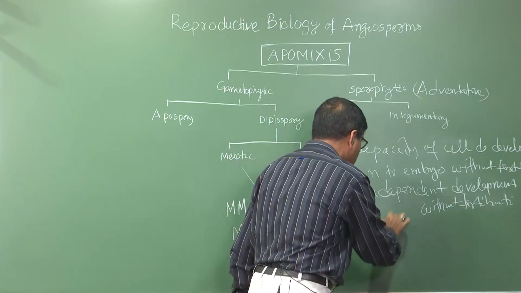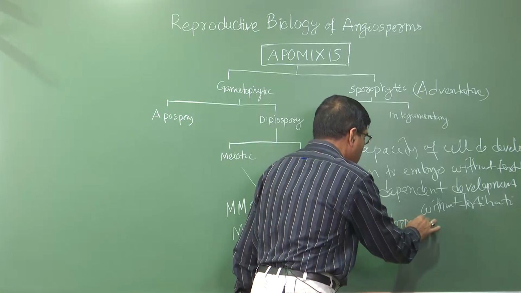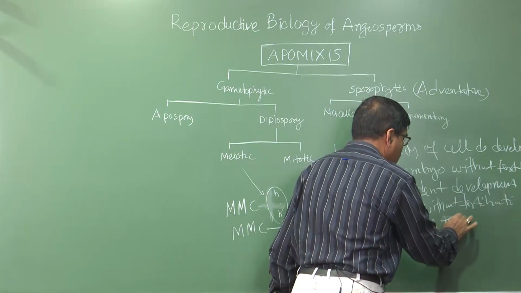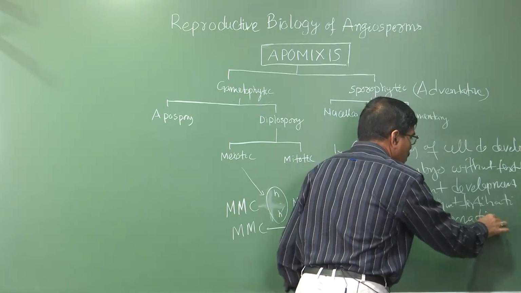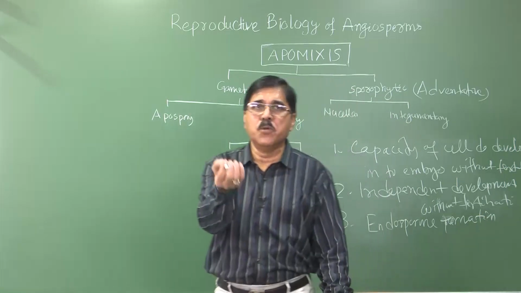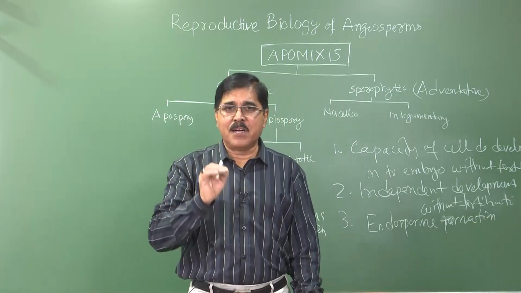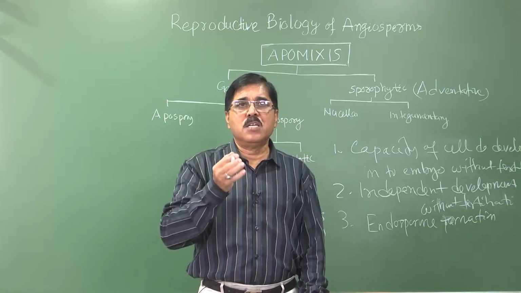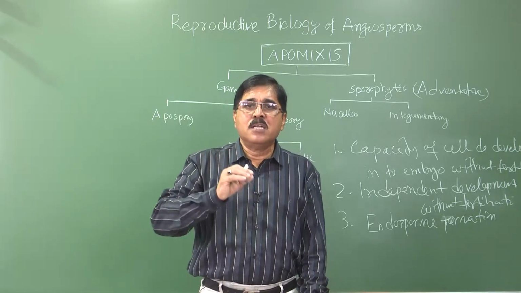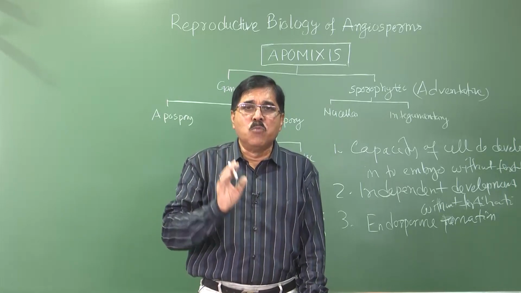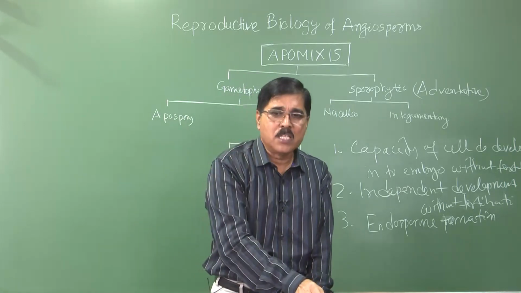So either endosperm will be formed, or this embryo will stimulate the cell which developed the embryo to stimulate the formation of endosperm, so that you will get the fruit.